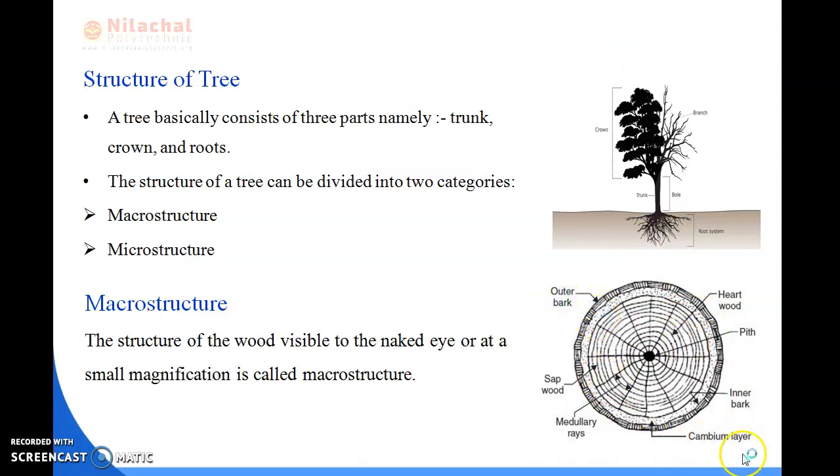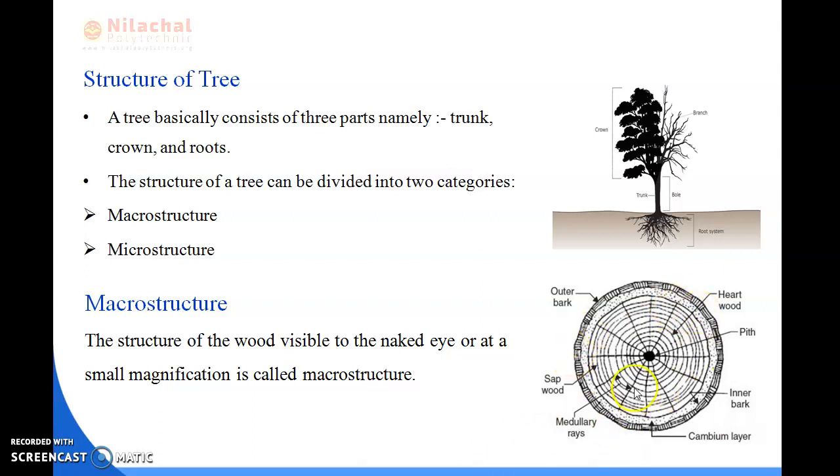This is the outer bark and this is the inner bark. This is the sapwood. These are the medullary rays, and this is the pith. This is the heartwood, and this is the cambium layer. So the structure of the wood visible to the naked eye or at a small magnification is known as macrostructure.